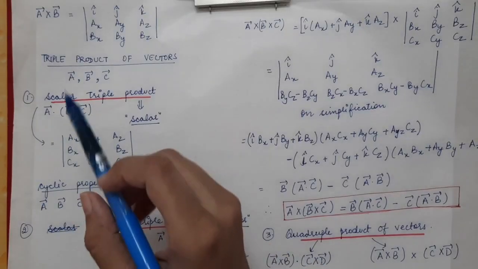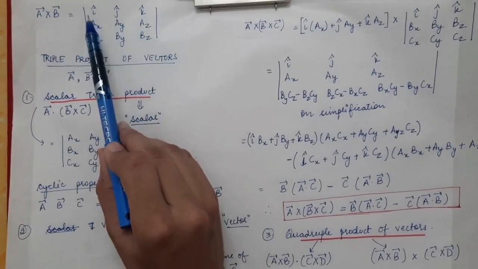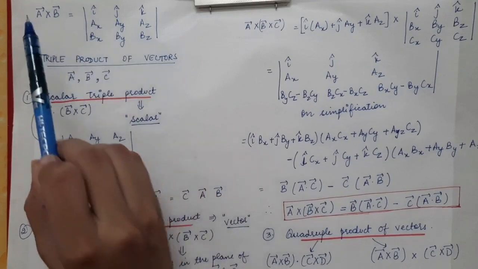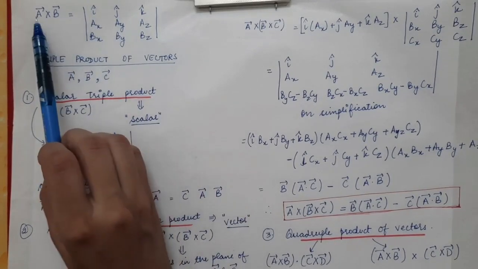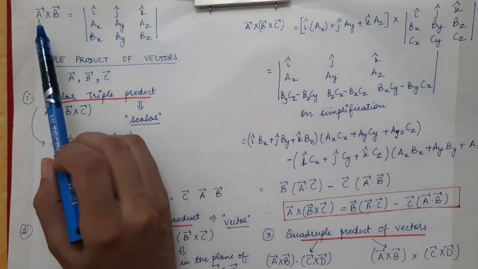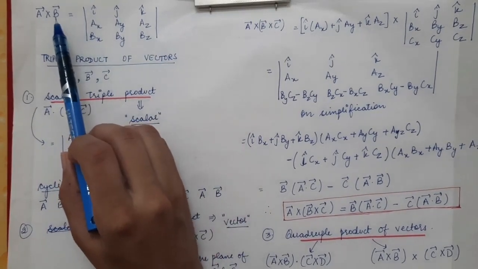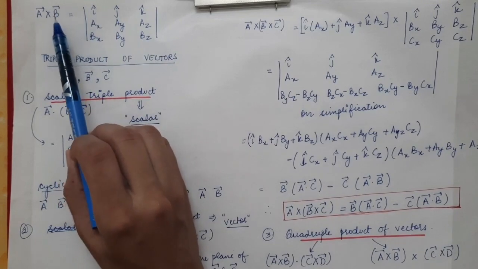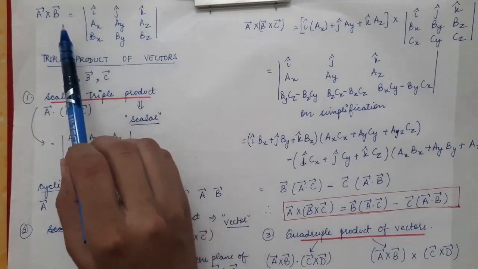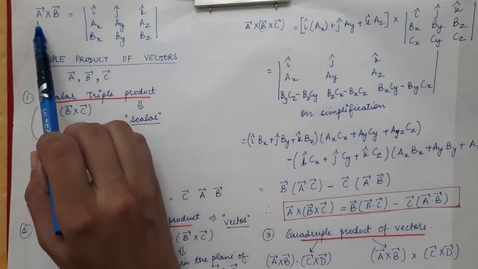The A vector cross B vector can be written in the form of a determinant. So in the first row we write i cap, j cap, k cap, and in the second row we write the components of the vector which is written first. So at first we have vector A, so we write the components of A vector as ax, ay, az, and in the last row we write the components of the vector which is written second, which is the B vector. So we write bx, by, bz, and when you solve this determinant, you will get a vector, which will be the resultant vector of A cross B.